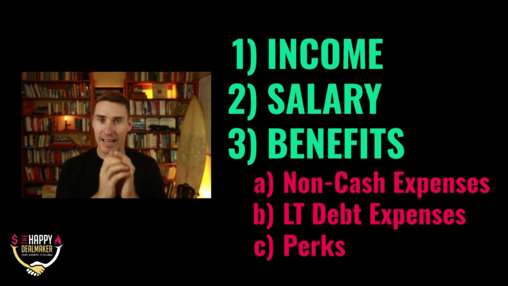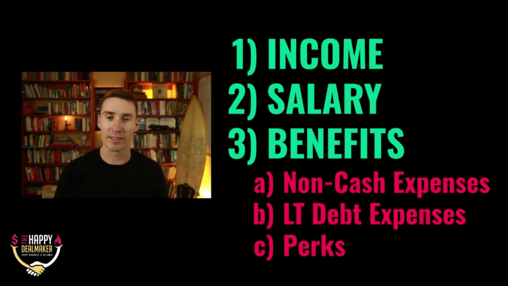Inside that SDE, there are 3 main things. There's the income that the company is generating. There's the salary that you're paying yourself. That's definitely a benefit. And then there are the benefits, which is broken into non-cash expenses, long-term debt expenses, and the perks. So what the heck are those things? Well, we're actually going to go through a quick example, and by the end of this example, you'll know exactly how to calculate the SDE in your company using one thing, and that's your profit and loss statement.